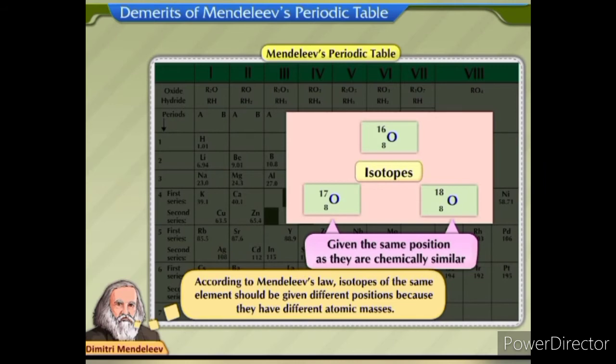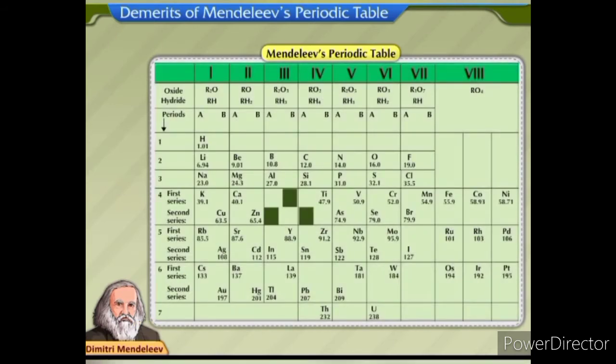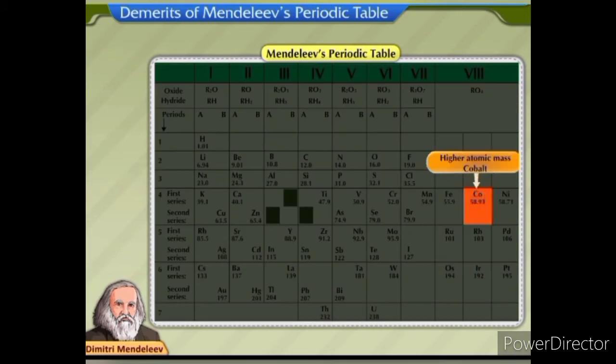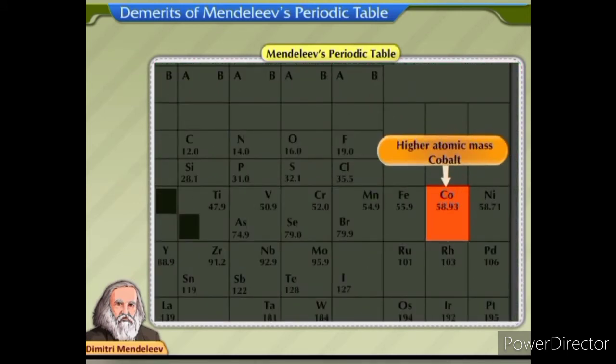It was observed that at certain places in the periodic table, an element with a higher atomic mass, like cobalt, with atomic mass 58.93, was placed before an element with lower atomic mass, that is, nickel with atomic mass 58.71.